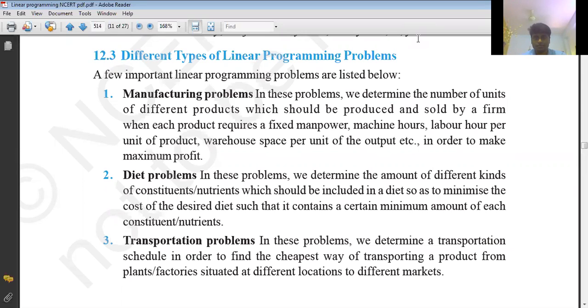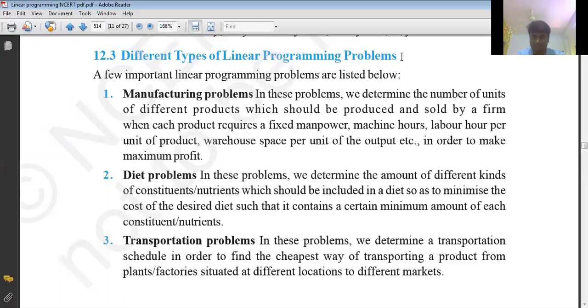These are of three types. There are three types of linear programming problems. One is manufacturing problems, second is diet problems, and third is transportation problems.